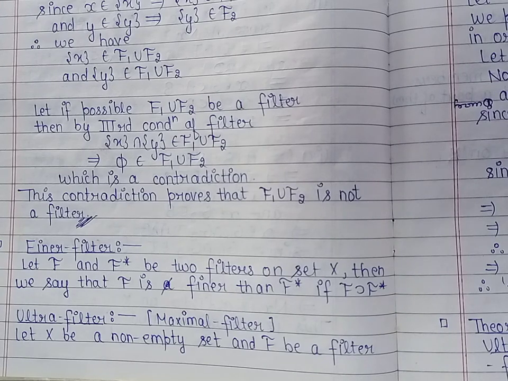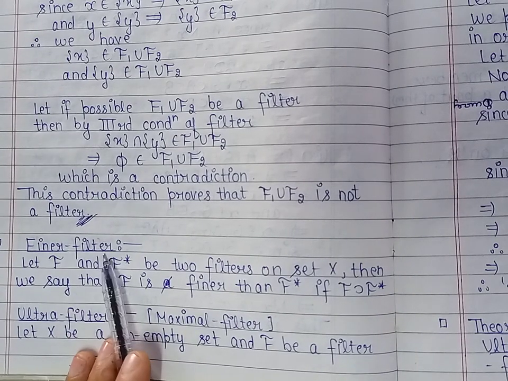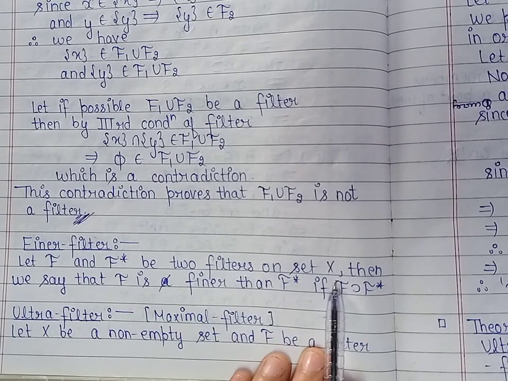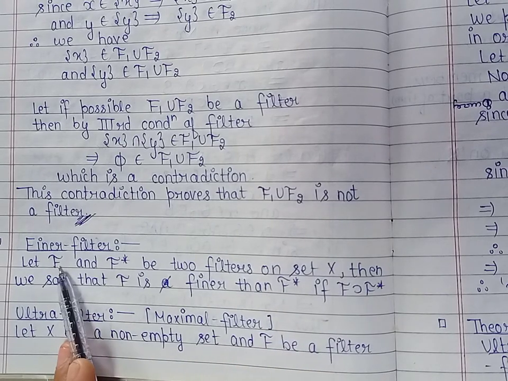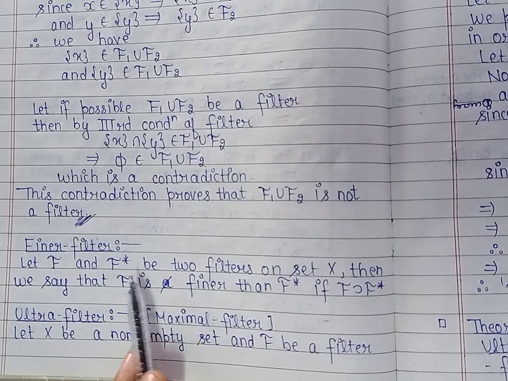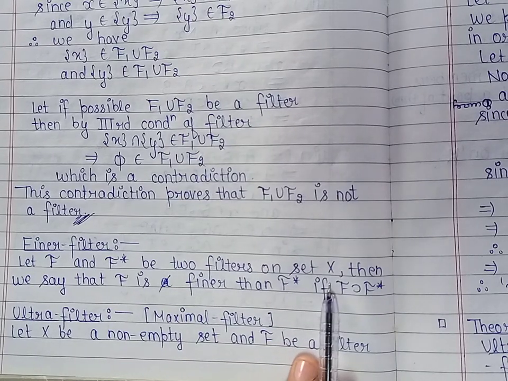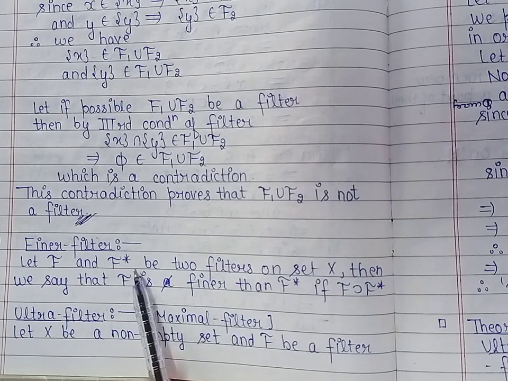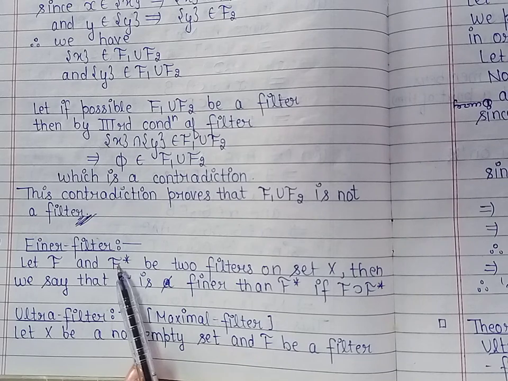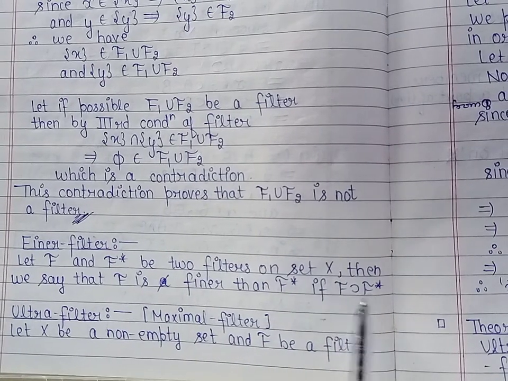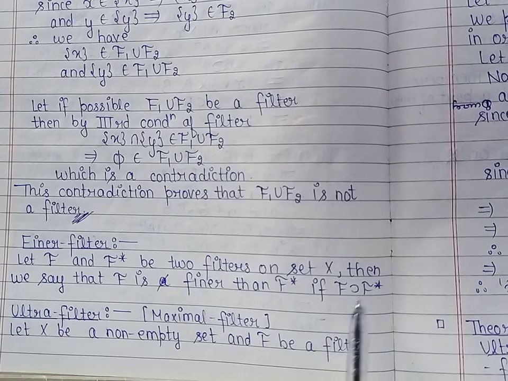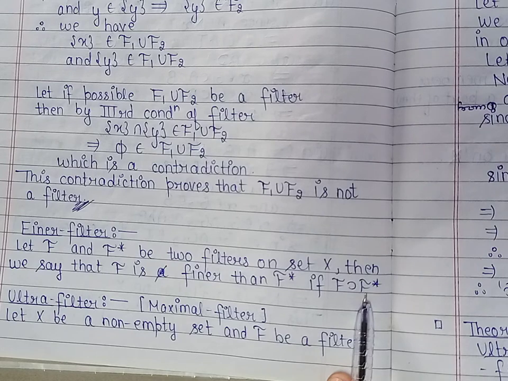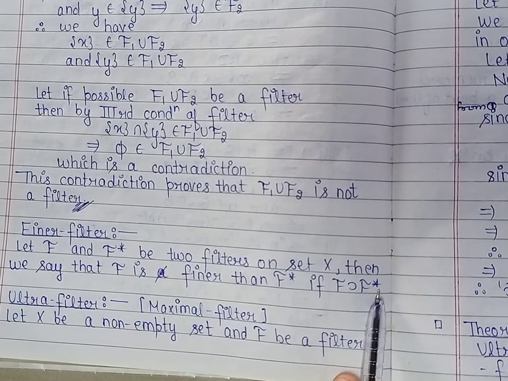So, firstly, let us define finer filter. Let us take a set X and two filters F and F star on the set X. Then we say that the filter F is finer than the filter F star if F contains F star. So, if F contains F star, we say that the filter F is finer than the filter F star.